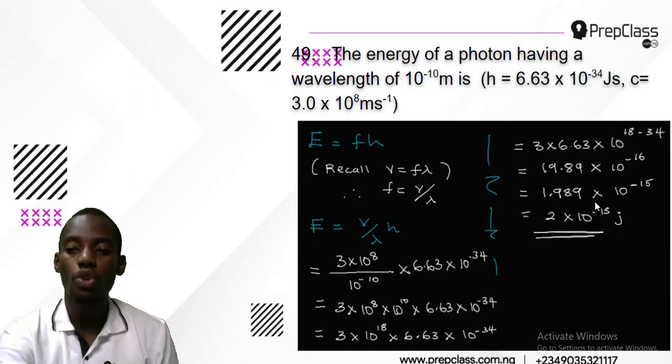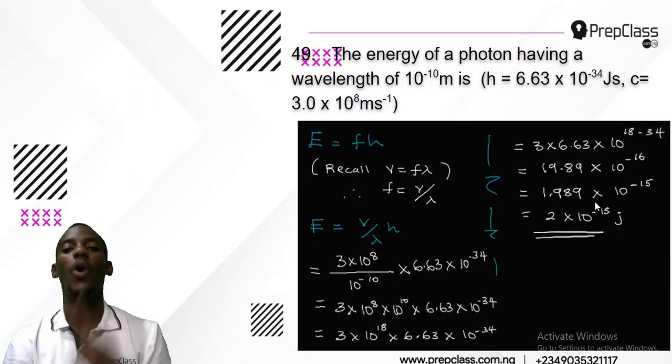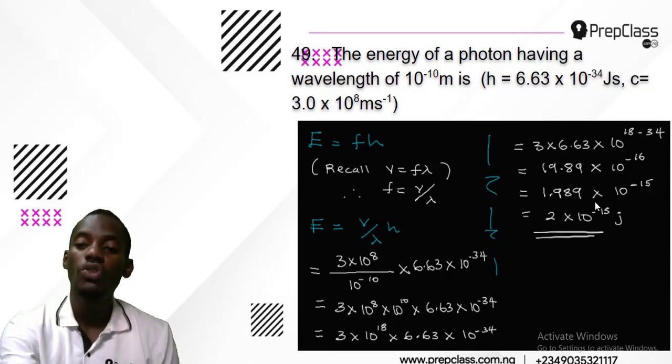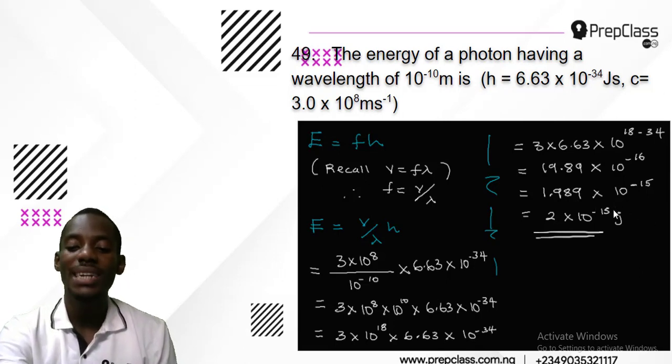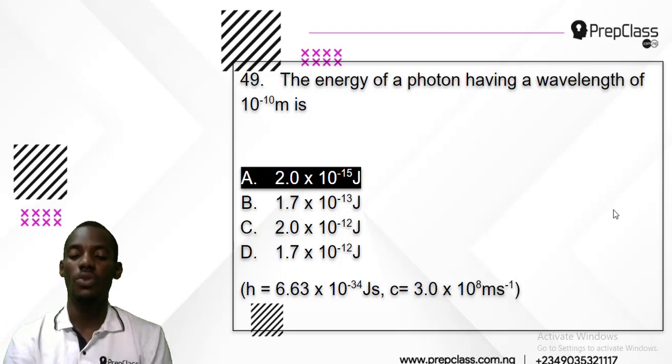So I had to round it up to 2, because 9 will round up to 1, and 1 plus 1 is 2. 2 times 10 to the power minus 5 joule, and that is the answer to that question. So that's how to find the energy of a photon.